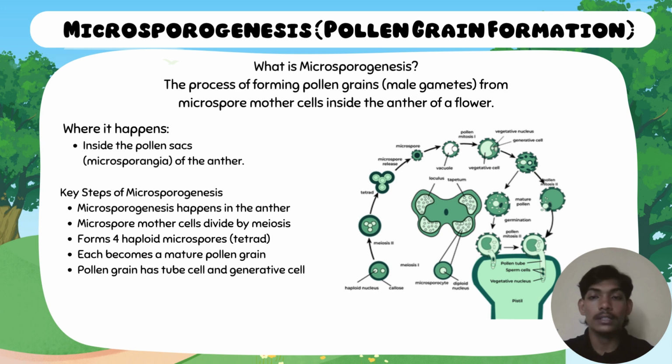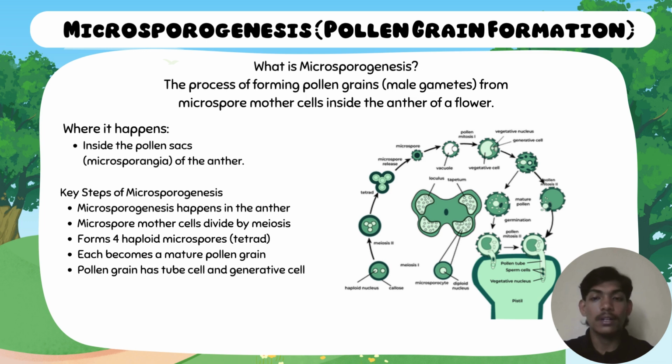We move on to the next slide. Microsporogenesis, pollen grain formation. What is microsporogenesis? The process of forming pollen grains, the male gametes, from the microspore mother cell inside the anther of a flower. Where does it happen? Inside the pollen sacs of the anther.